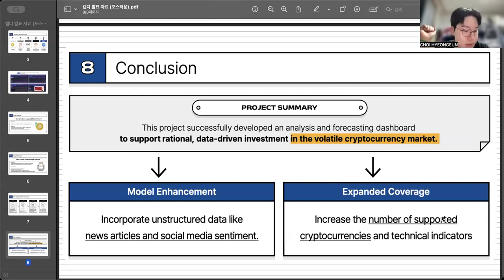We also plan to expand our coverage to more cryptocurrencies and advanced technical indicators, because there are more and more cryptocurrencies, not only these top 10 coins. We hope we can expand coverage of cryptocurrencies on this dashboard, and give investors a more data-driven investment environment, not just one based on intuitive feeling or gut.